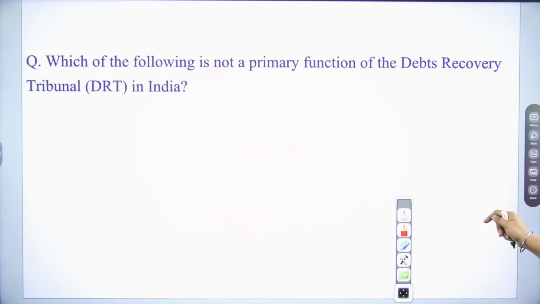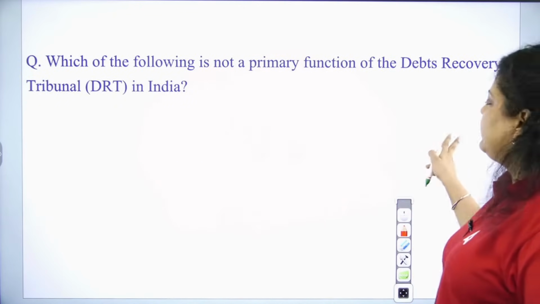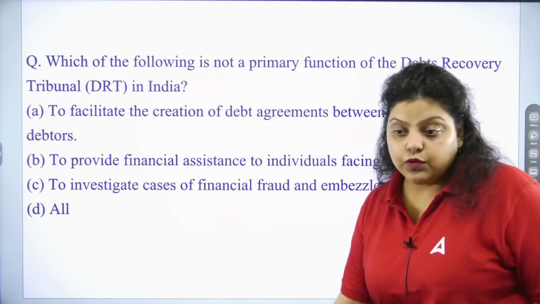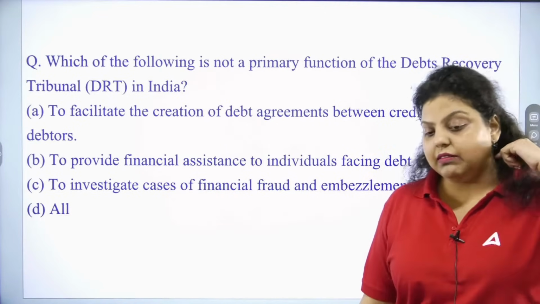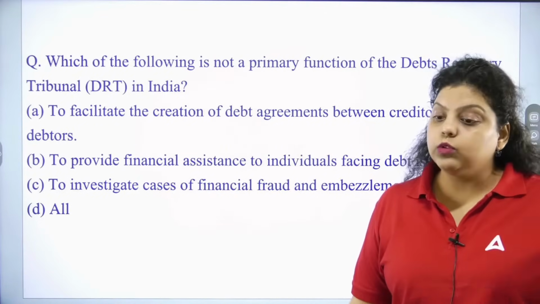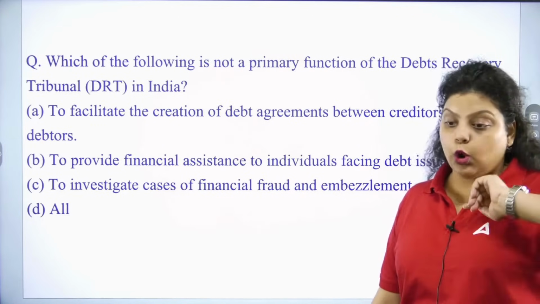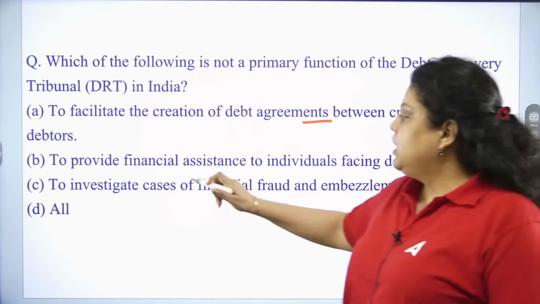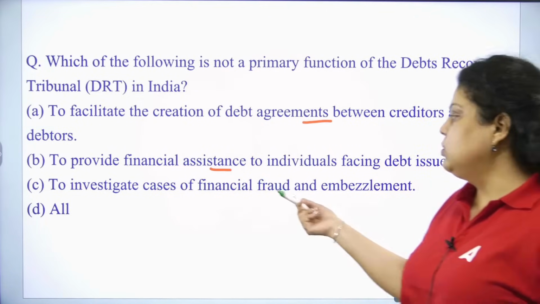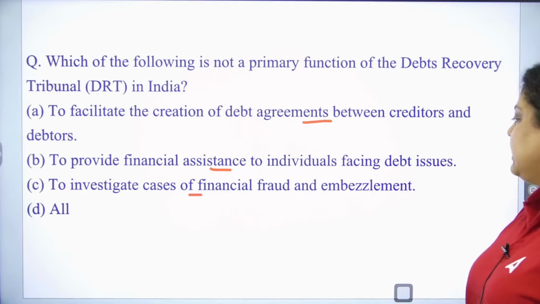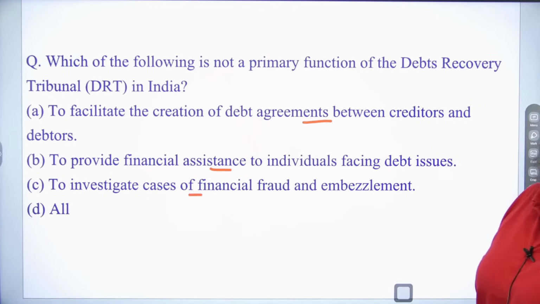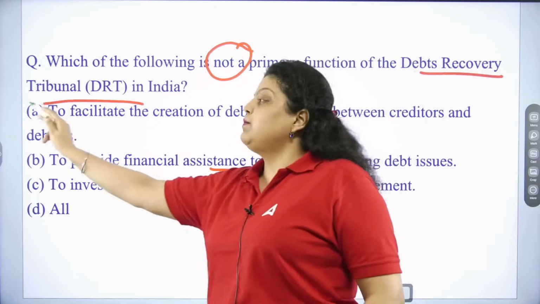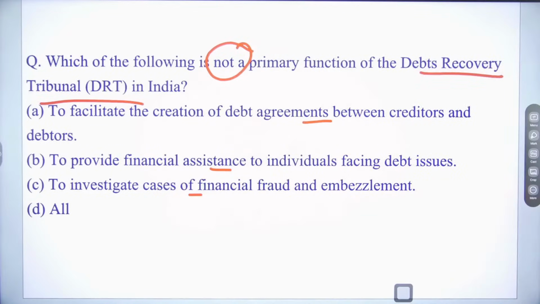Next question. Next, we are talking about which of the following is not a primary function of debt recovery tribunal. So we know the debt recovery tribunal, DRT, helps us in the recovery of an NPA, and DRT also has a DRAT. If you are not satisfied with the DRT, you can go to the DRAT as well. That's an appellate authority. So here first is saying to facilitate the creation of debt agreement between creditor and debtor, to provide financial assistance to individual facing debt issue, to investigate cases of financial fraud and embezzlement, all of the above. So what do you think? Which of the following is not a primary objective or a primary function of DRT? And DRT stands for Debt Recovery Tribunals.